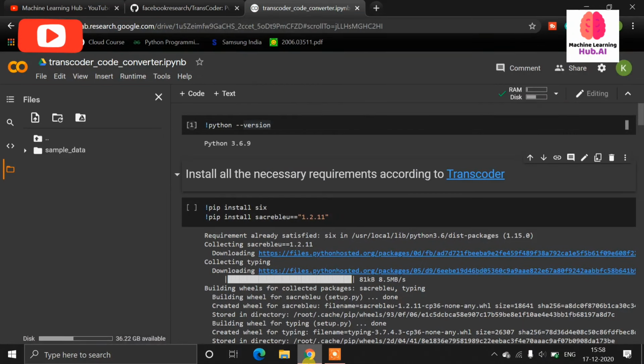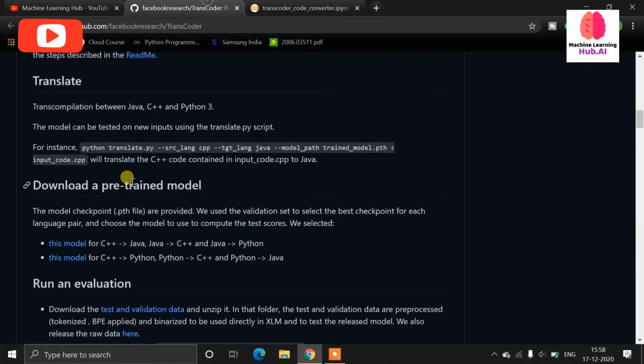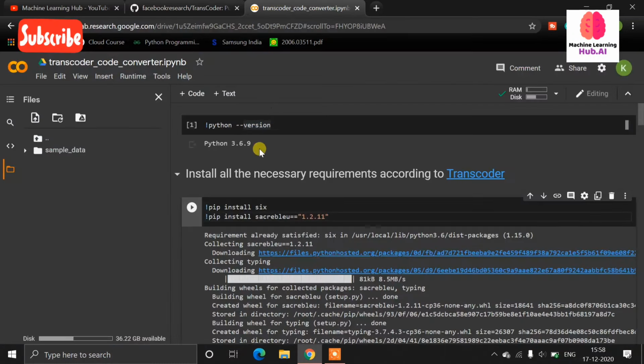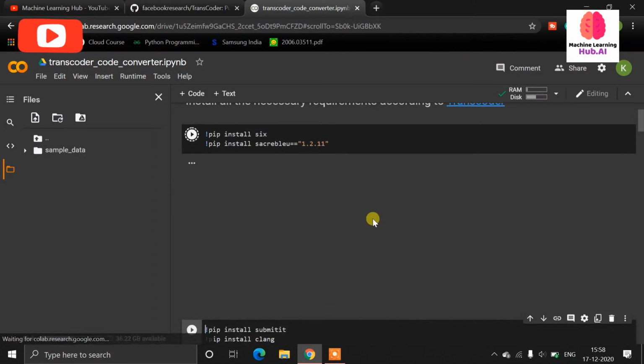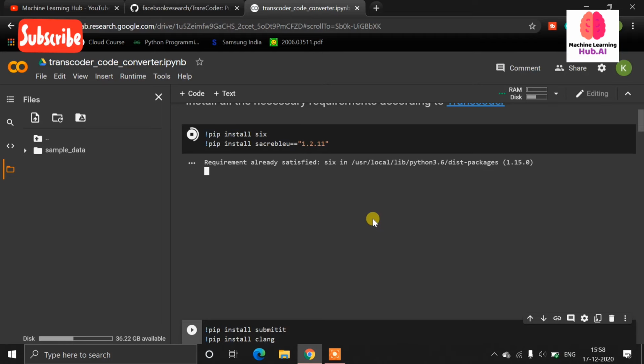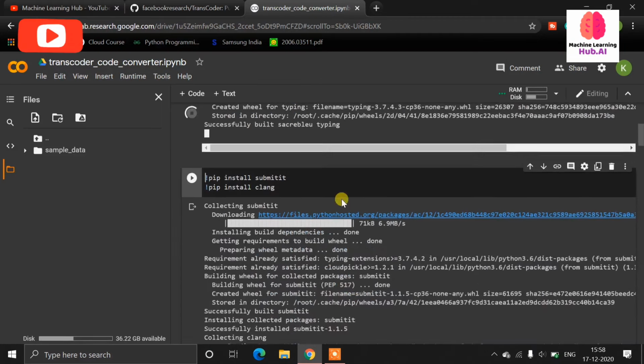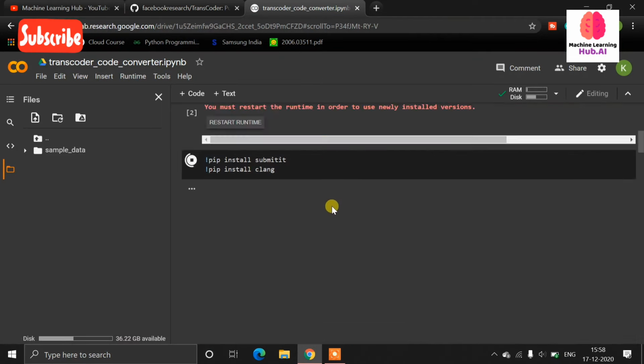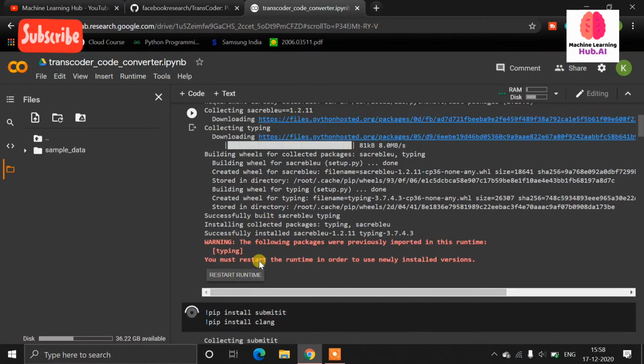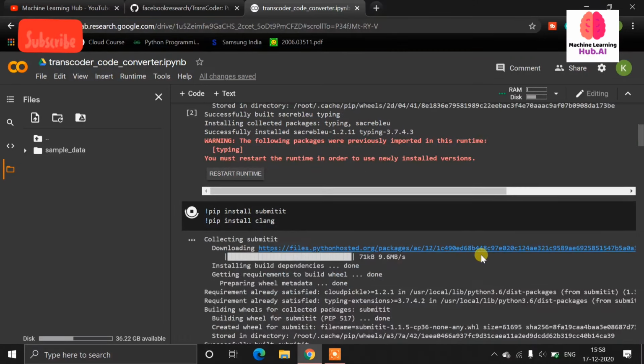First of all, let me see which version of Python this Jupyter notebook is using. In Colab we are using 3.6.9 by default. According to this readme file, we need to install some libraries like six and another library. Let's install all the requirements using pip. Now it is asking you to restart the runtime in order to use the newly installed version. You don't need to do it.